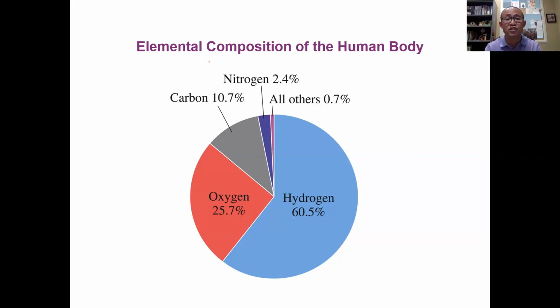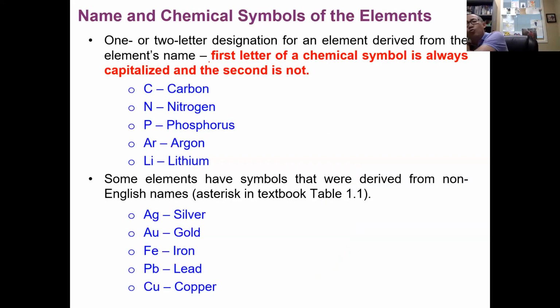So here is the chart showing you the composition of a human body. We can explain why we have different abundances of different elements at different places. Now, when we study elements and look at a periodic table, we first need to know how we write or name these elements. How do we note these elements?